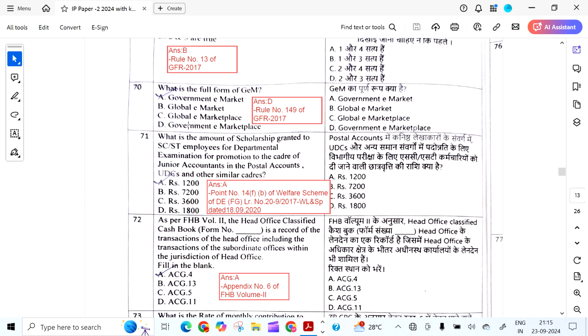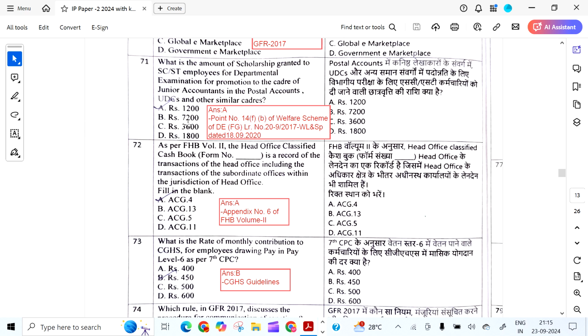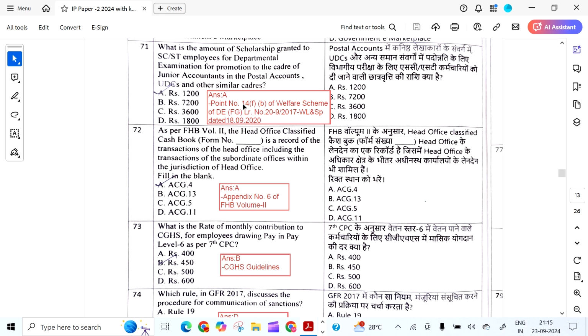What is the full form of GEM? Government e-Marketplace. It is as per Rule 149 of GFR.